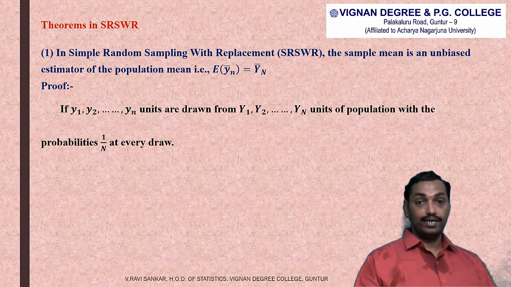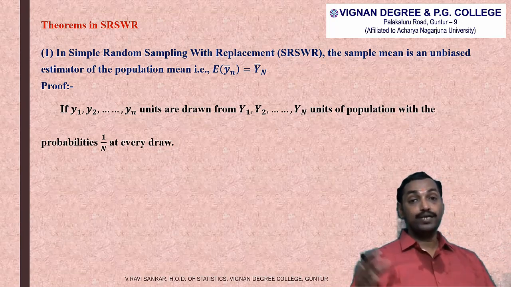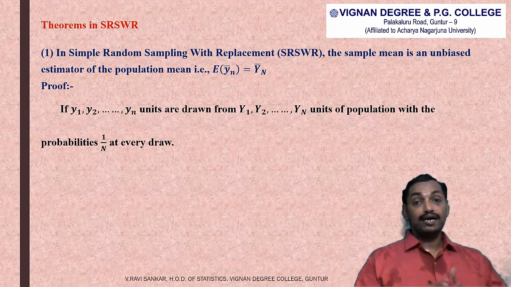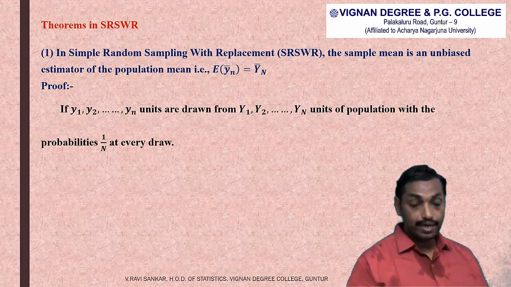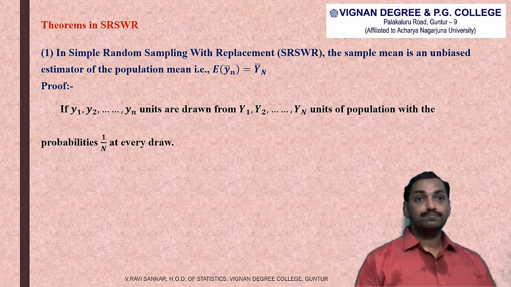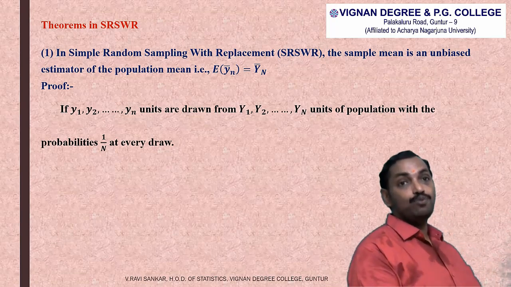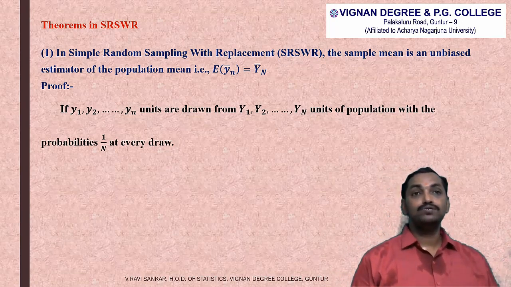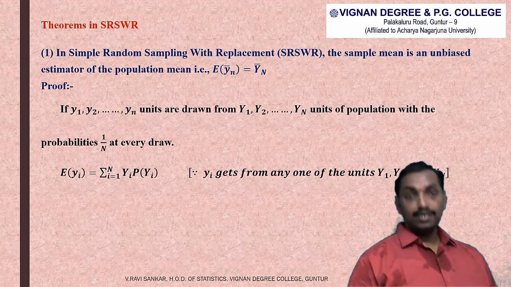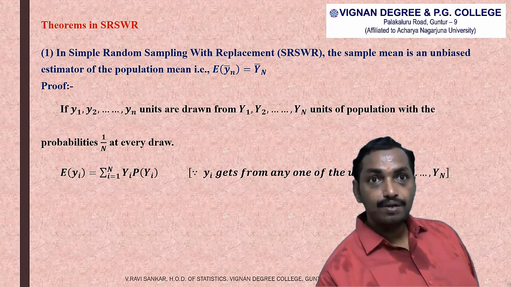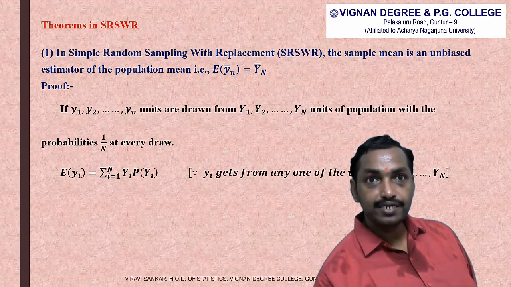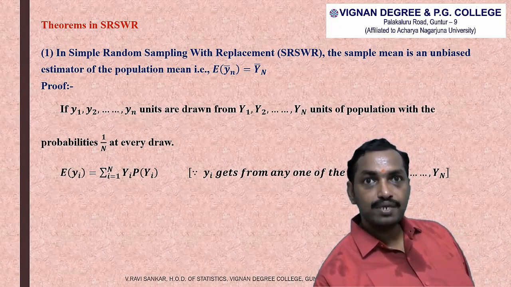so on, capital YN, and capital Y1, capital Y2 and so on, capital YN have the same probability of 1 by capital N. So that we can write expected value of small yi is equal to summation, by the definition of expectation. By the definition of expectation, expected value of capital X is equal to summation x into probability of x.